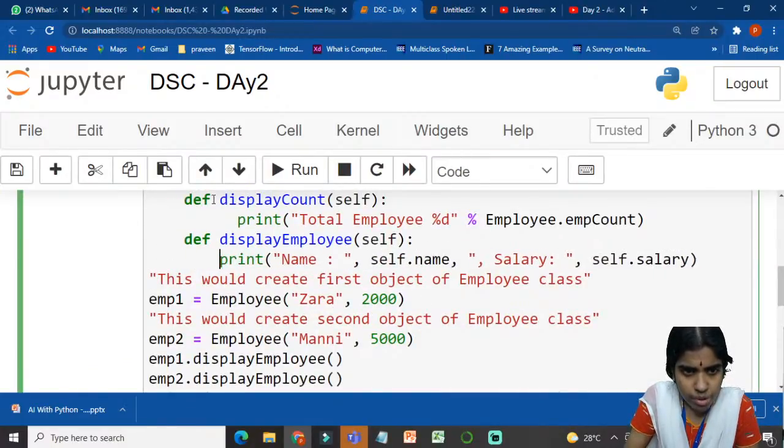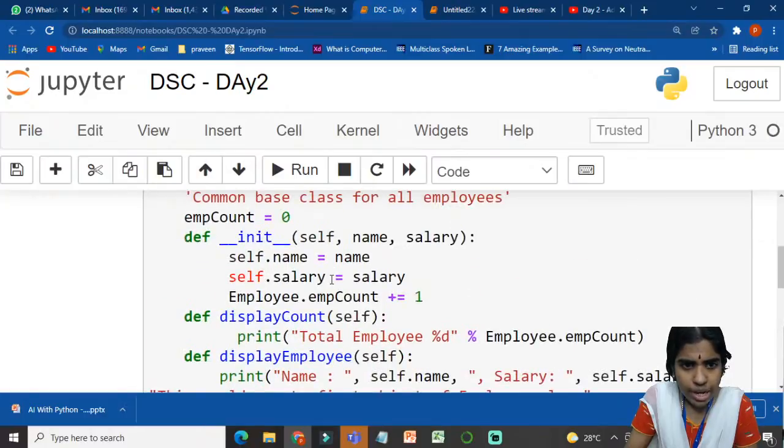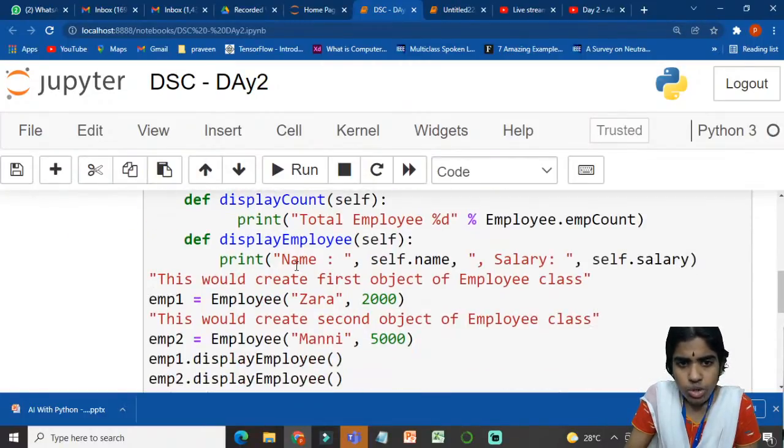def keyword is used for defining a user defined function. So, display employee, self denotes an instance of this class. I am using the print statement to print the name of the employee. self.name denotes the name of an employee, and self.salary denotes the salary of an employee.